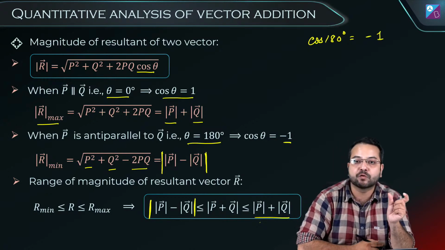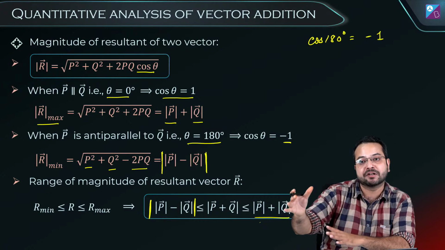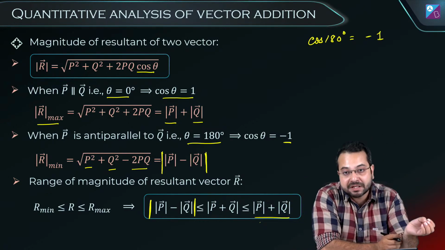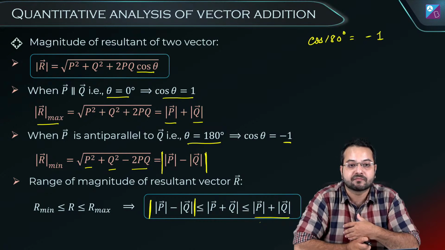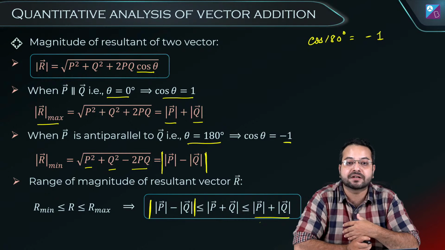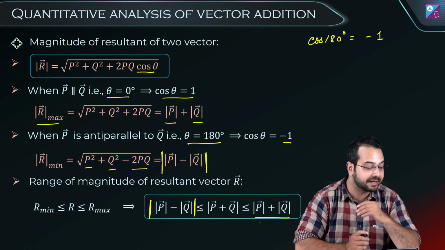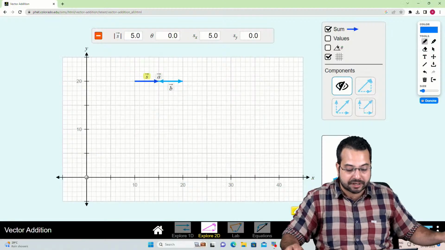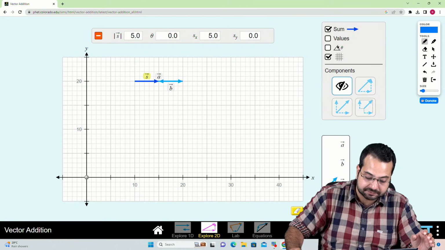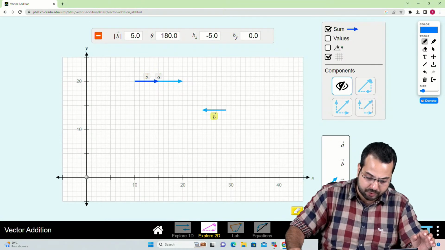So the summation of two vectors can have a maximum value of p plus q and a minimum value of p minus q. Soham is saying, sir, the range of resultant of two vectors lies between the magnitudes when the angle is 0 and 180 degree. You are absolutely right. You can see this. Okay, let me show it to you.